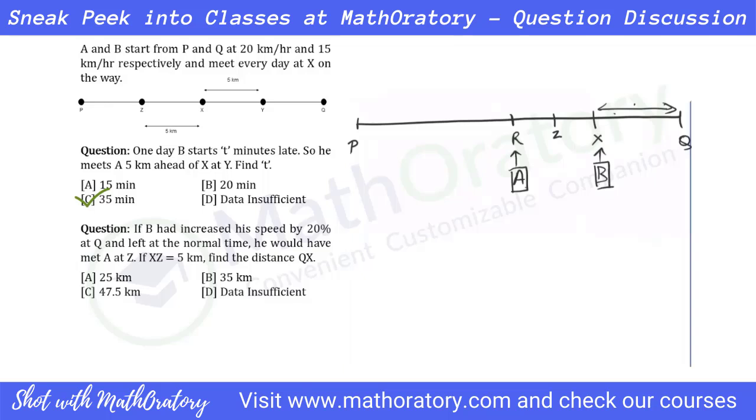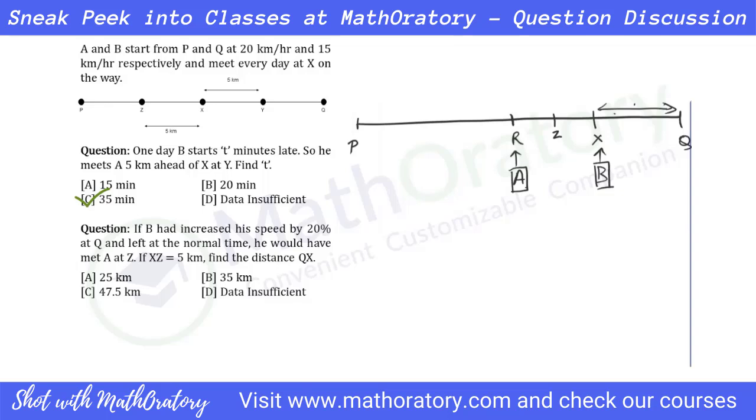Somewhere. We don't know too much about R at this particular point, but the time at which B reaches X, A should be somewhere between P and Z. Only then they could meet at this point Z, right? So this is very natural to understand.